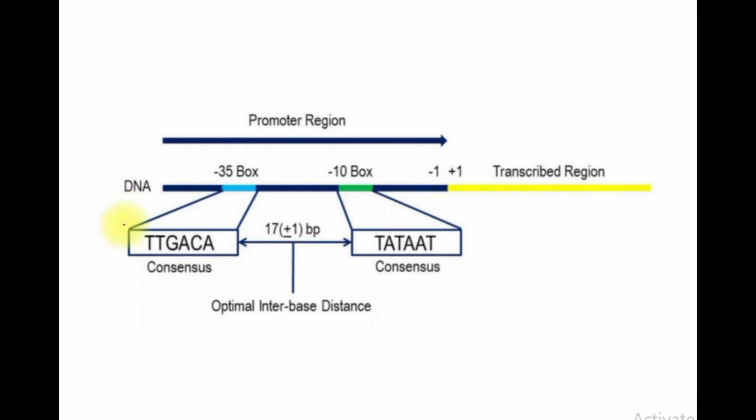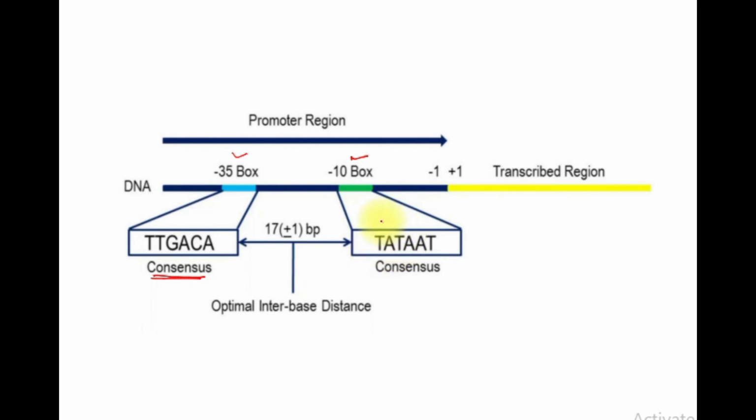See here again we have a diagram, and these segments are known as the -35 segment and the -10 segment, which are present in the promoter region. They are known as consensus sequences. Okay, that means they are conserved.